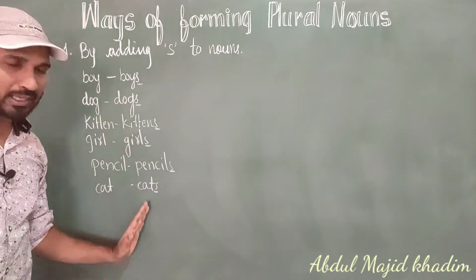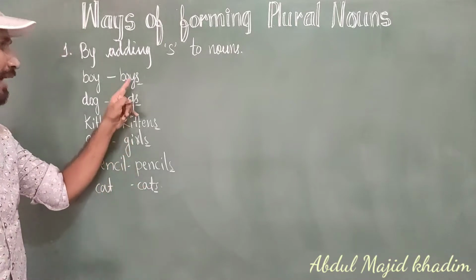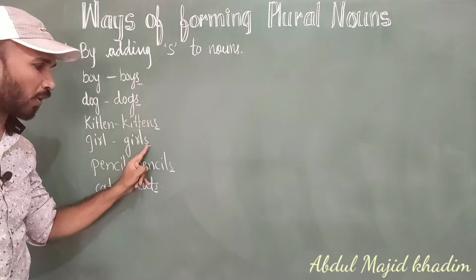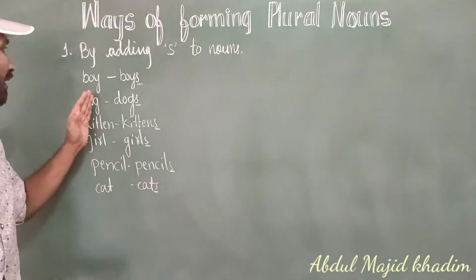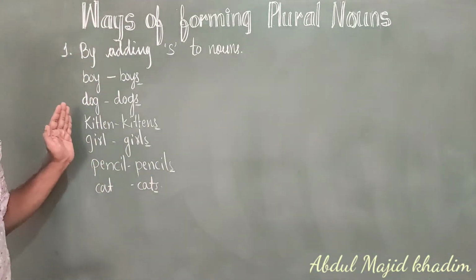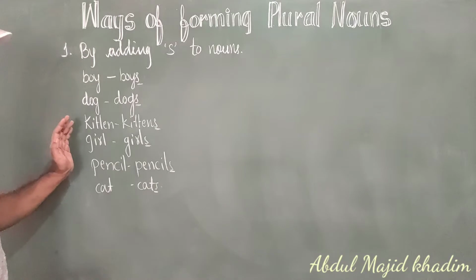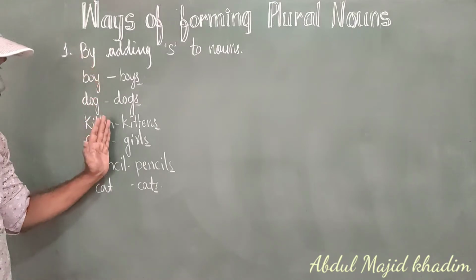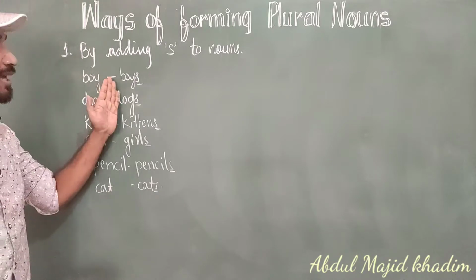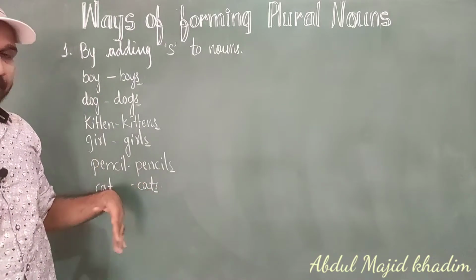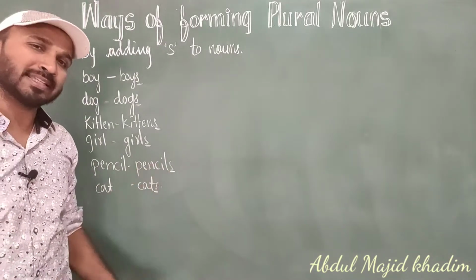So in all the nouns, we have added s at the end of the noun, and this becomes the plural. What we have to keep in our mind is that this is single, it stands for one, and this stands for more than one, maybe 2, 3, 4, 5, 10.